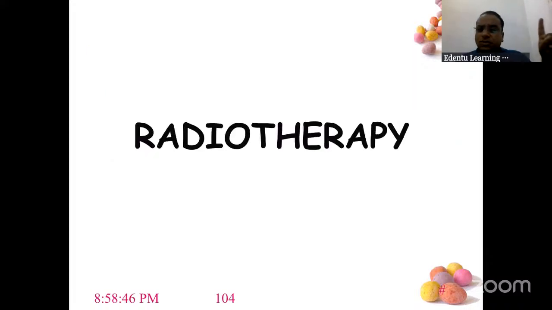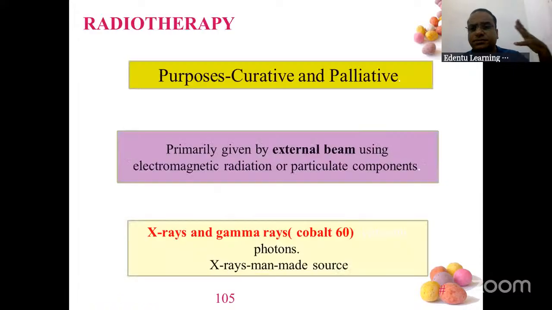So chemotherapy is the use of chemicals in cancer treatment. Second one is radiotherapy, radiation. The purpose of radiation is curative, it will cure, and palliative, give a soothing effect for the patient. Radiotherapy is generally given by external beam from outside, using electromagnetic radiations or particulate components. Like your OPG machines or IOPA machines, from outside, you are going to get that radiation for these patients. X-rays are used and gamma rays are used. Cobalt 60 is used.